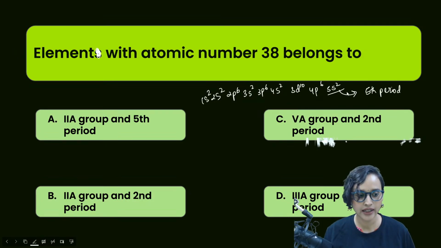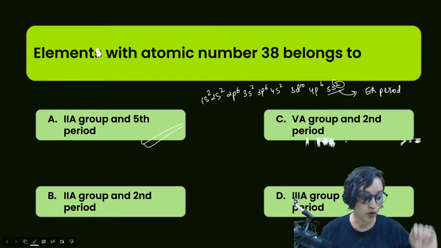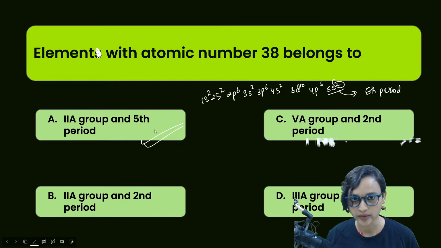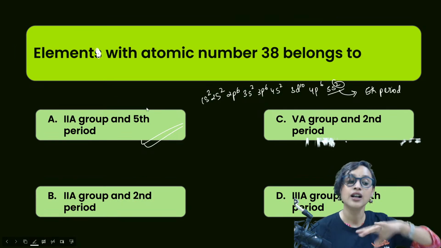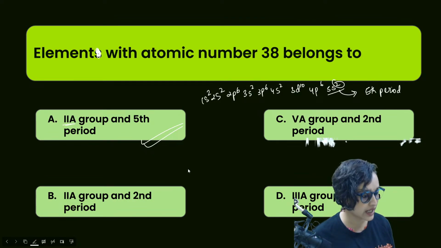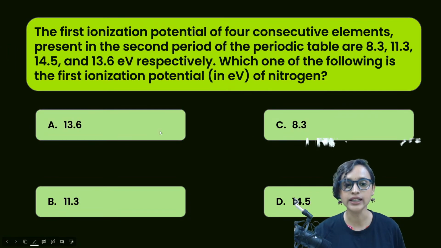Because there are only 2 electrons in the outermost shell, it belongs to group 2, which means that it is option A. Yes, as per the older convention. This is the modern periodic table where we say group 1, group 2, group 13, group 14 and all of these. But in the olden days, this was considered to be 2A, right? So option A is the correct answer. Am I right, everybody? Yes, absolutely, amazing.